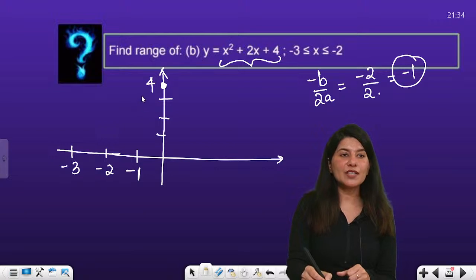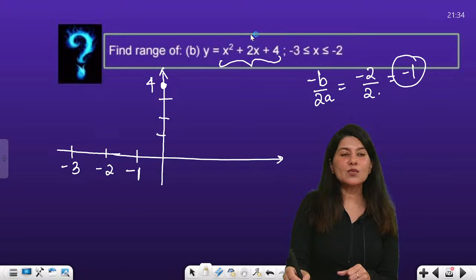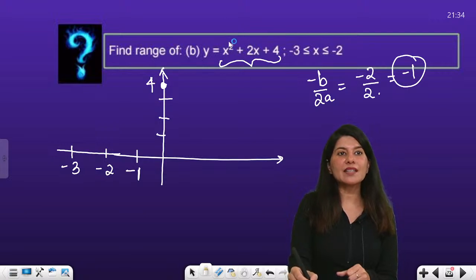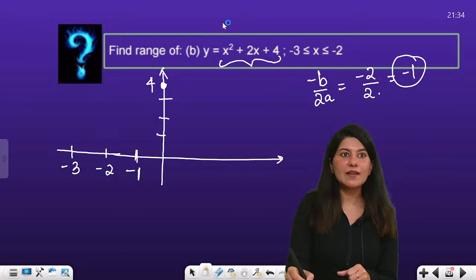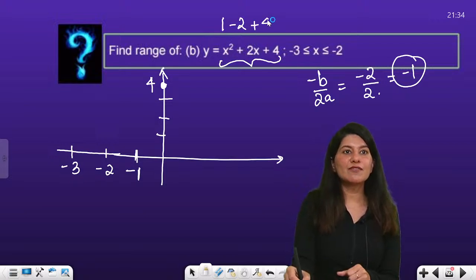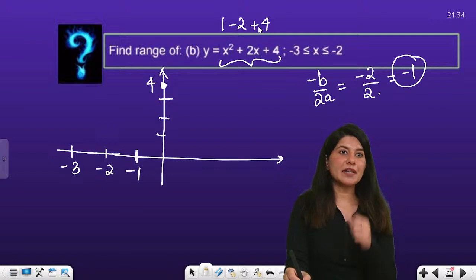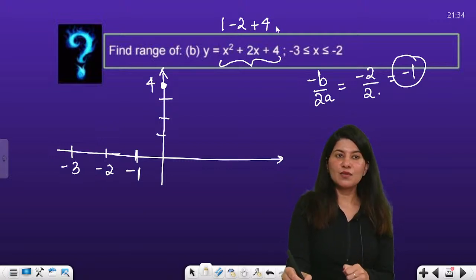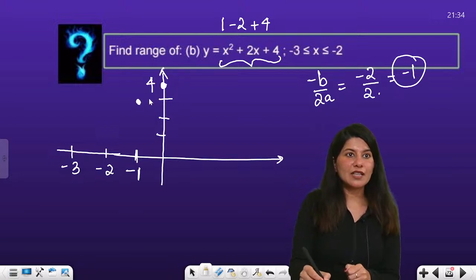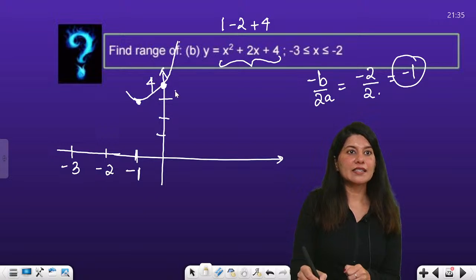So this is your vertex. This is an upward facing parabola. And at minus 1, what value are you getting? The moment I put minus 1, just calculate the value at minus 1. So it will be 1 minus 2 plus 4, right? So this will become 3. So at minus 1 we are getting a 3 over here. So this is your vertex, this is 3, and this is your minus 2, this is your minus 3.